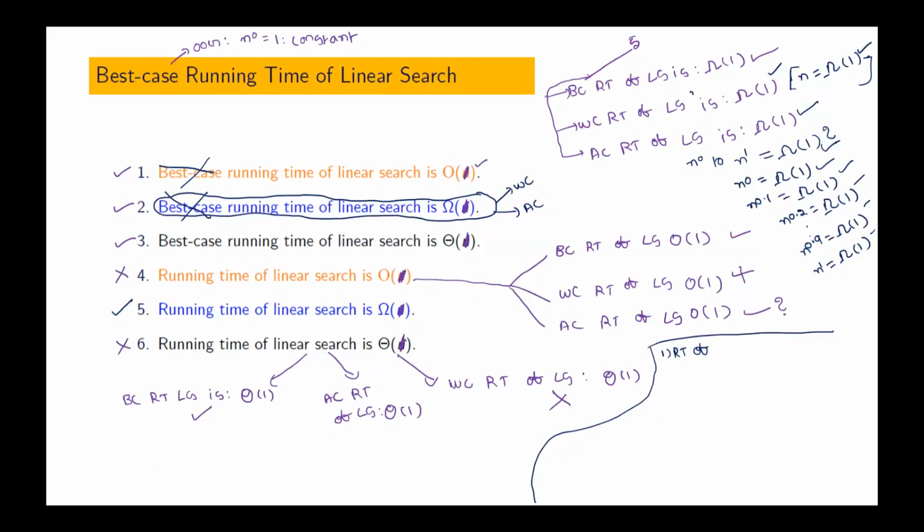Sir, shall we assume that if any algorithm's time complexity is given with theta notation, that's the best algorithm? That means if we do proper analysis, then only we will be able to exactly calculate its order of growth. For simple algorithms, it is very easy to find its order of growth. Later we'll understand that for some difficult algorithms, estimating the order of growth itself is a very difficult task.